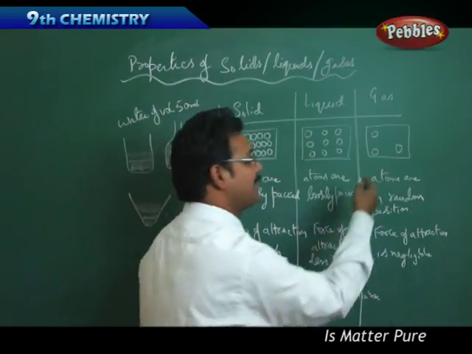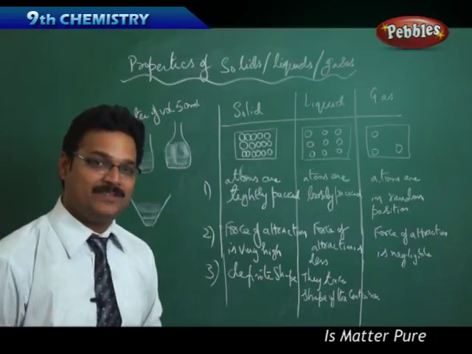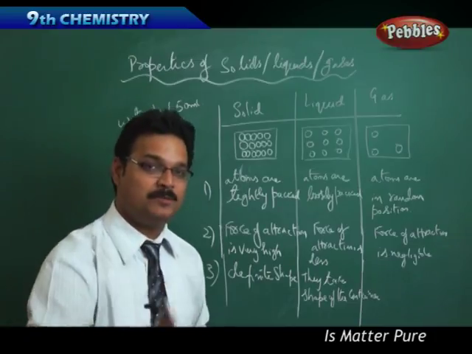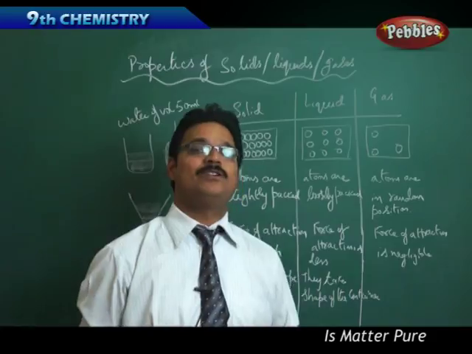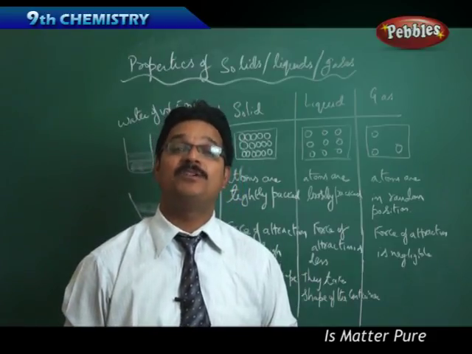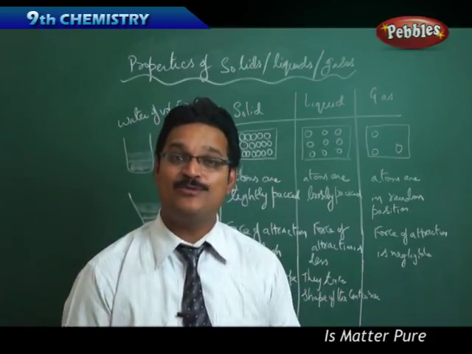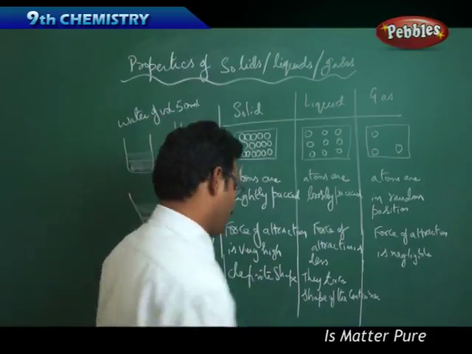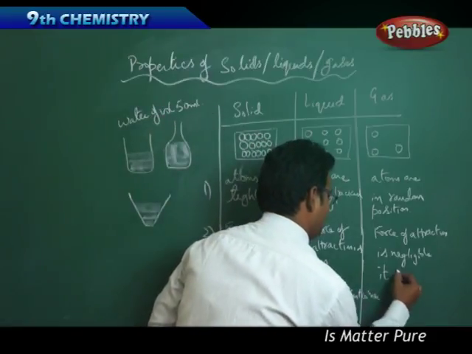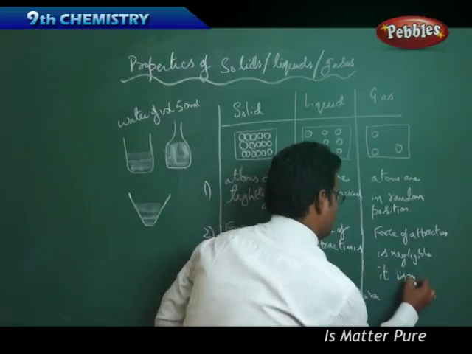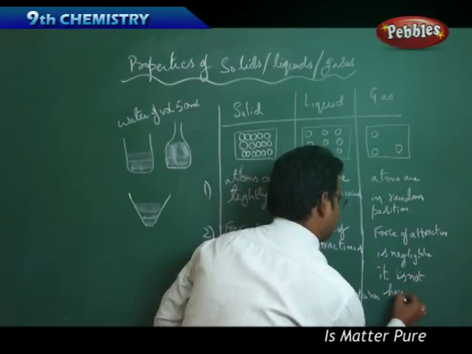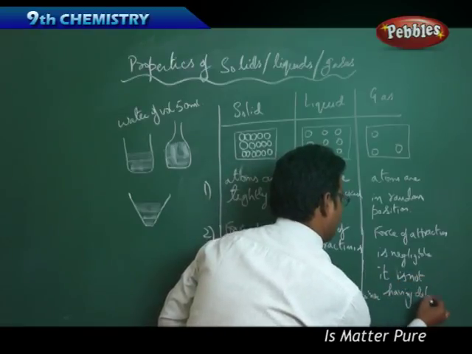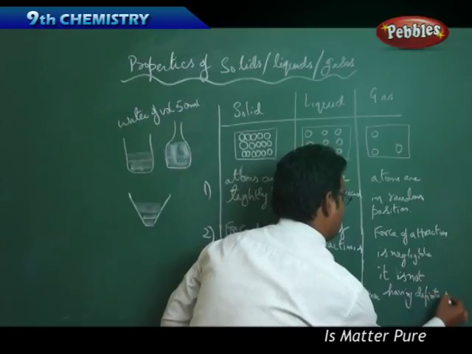Now coming to gas. Do you think the gas has a shape? Can you challenge me whether gas is having a shape? You can't, because gas doesn't have any shape. Because gas doesn't have fixed volume. So it is not having definite shape.